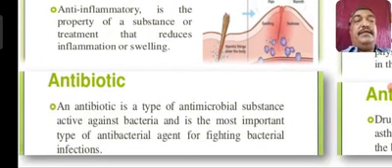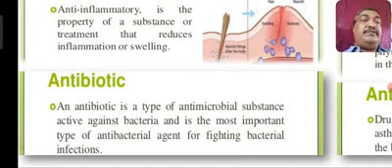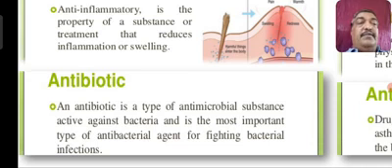Then the next one is antibiotic. It's a very important point. An antibiotic is a type of antimicrobial substance, active against bacteria, and is the most important type of antibacterial agent for fighting bacterial infections. Suppose a body is affected by some microorganisms, then these microorganisms are cured only by taking an antibiotic. So antibiotics basically have an effect over microorganisms.